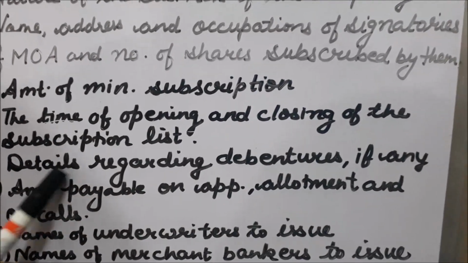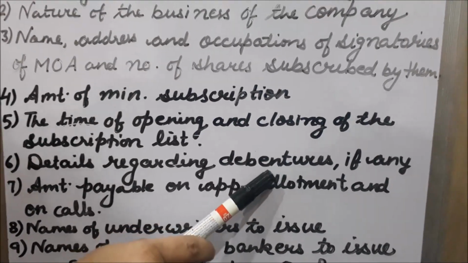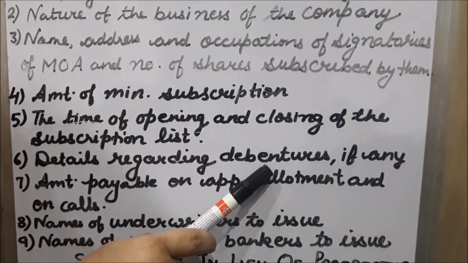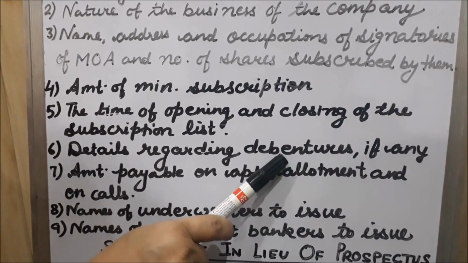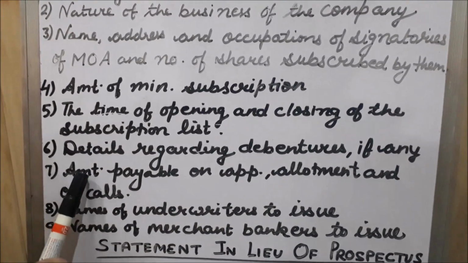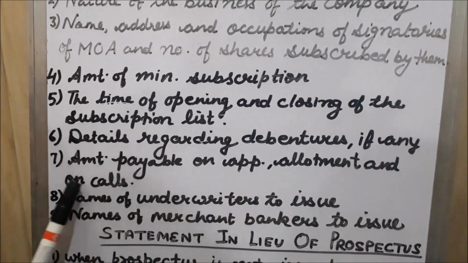Next is details regarding debentures. If the company has issued any amount of debentures also, the details of debentures are also given in the prospectus. Next is the amount payable on application, allotment and on calls.